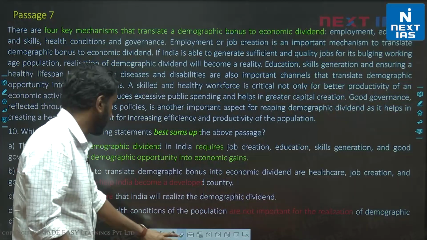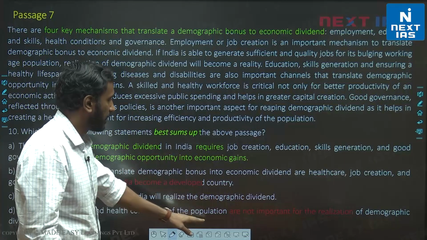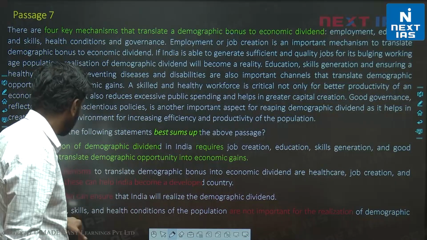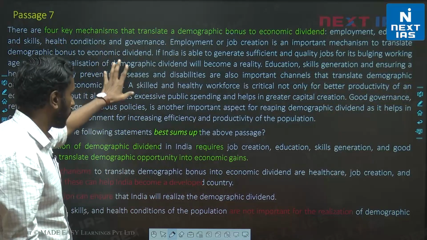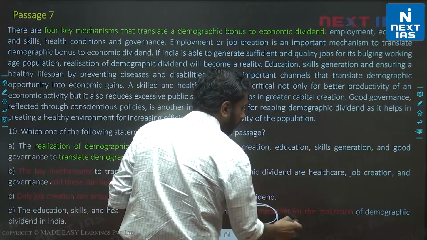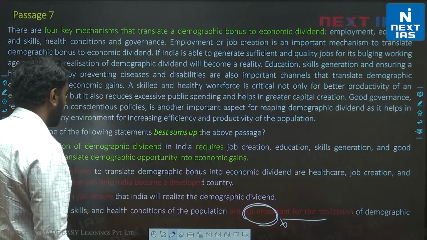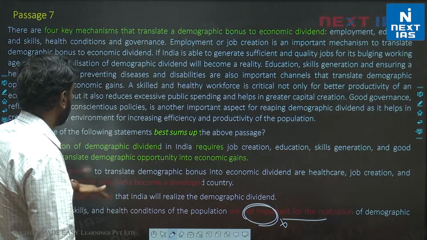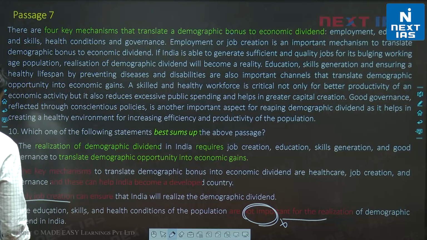Let's start with option D actually. The education, skills and health conditions of population. If you notice, education, skills and health conditions are discussed. It's leaving one thing out, which is employment. But it's saying they are not important for realization of demographic dividend. This is extreme and obviously incorrect. Now let's look at C. Only job creation can ensure India will realize. So no one has gone with option C. Option C is extreme and incorrect.